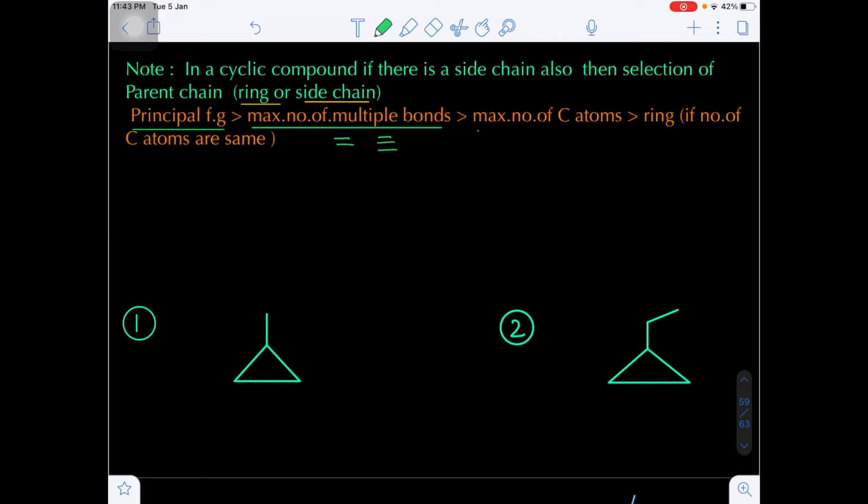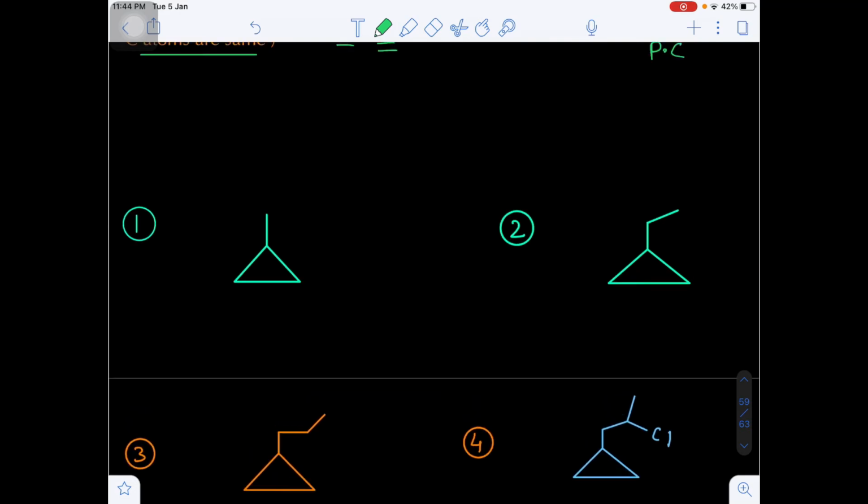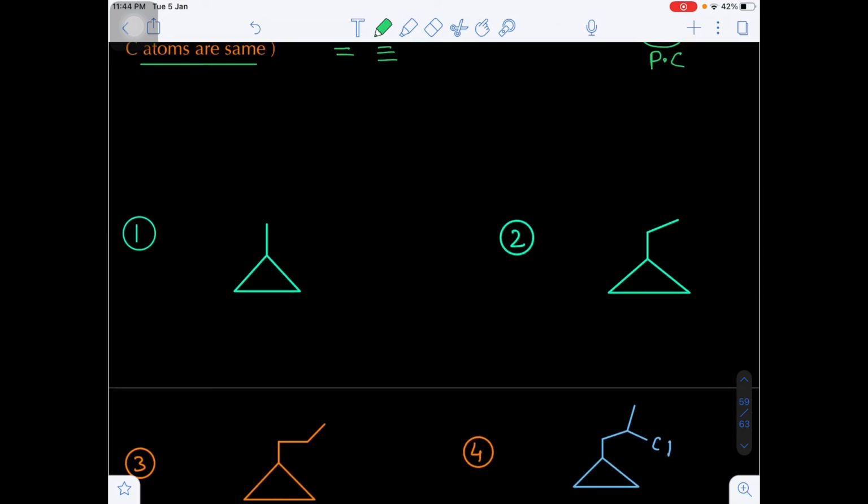If the multiple bonds are absent, then go for the maximum number of carbon atoms. If the ring contains the maximum number of carbon atoms, then the ring will be the parent chain. If the side chain contains the maximum number of carbon atoms, then the side chain will be the parent chain. If the number of carbon atoms in both the ring and the side chain remains the same, then obviously we have to consider the ring as the parent chain. This is the last possibility, if both the ring and side chain possess the same number of carbon atoms. Now according to this, we are going to write some IUPAC nomenclature of cyclic compounds.